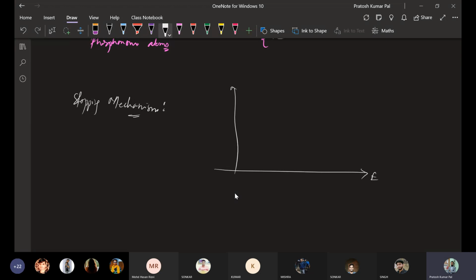So in nuclear stopping, we are just plotting the rate of change of, or we call it the loss of energy with respect to the energy function. Okay, so if we plot this, we have observed its graph like,